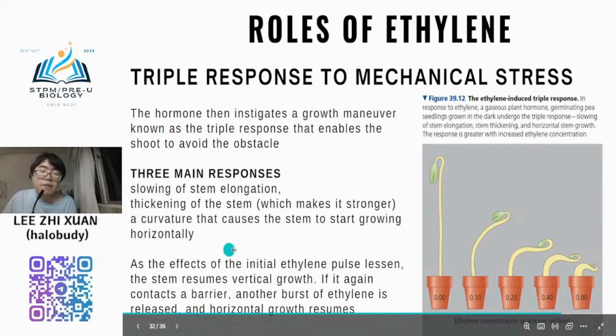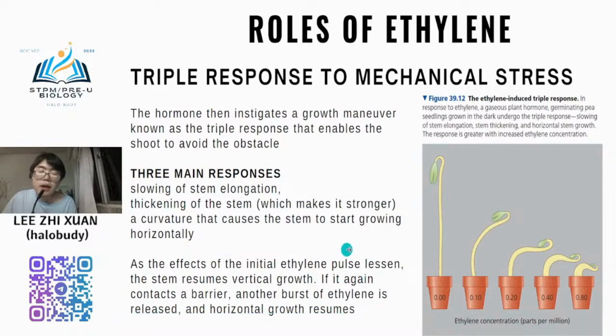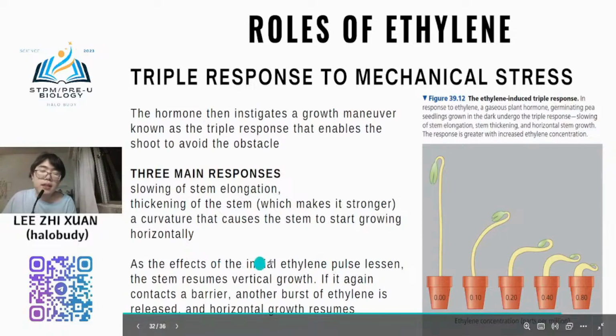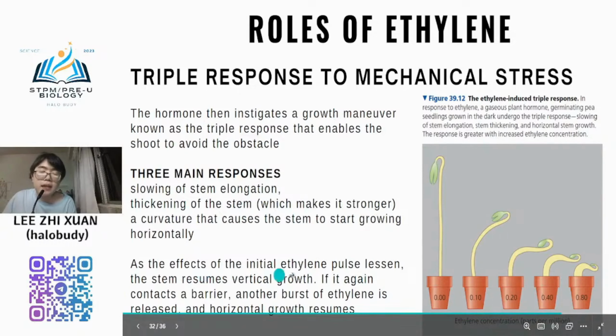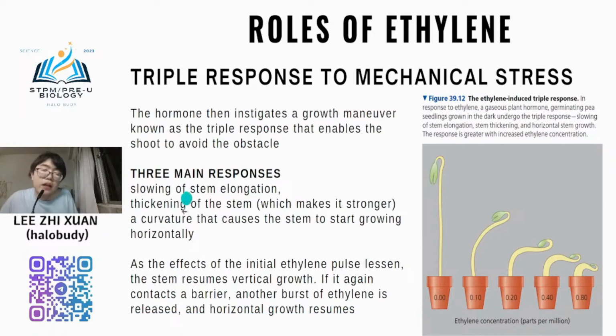As the effect of the initial ethylene pulse lessens, the stem will resume vertical growth. So when it has passed through this obstacle, it will continue with vertical growth. But when it contacts a barrier again, the ethylene will be released again and continue the horizontal growth again.